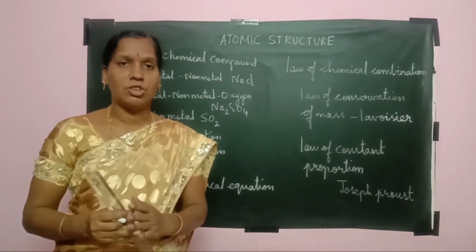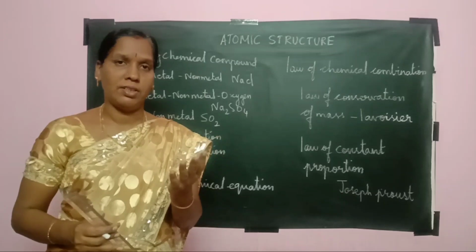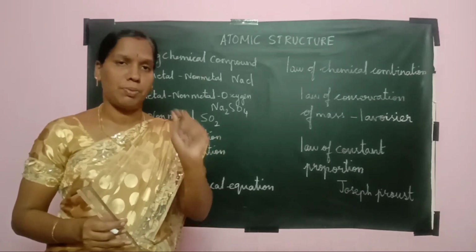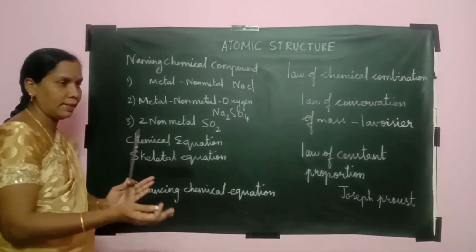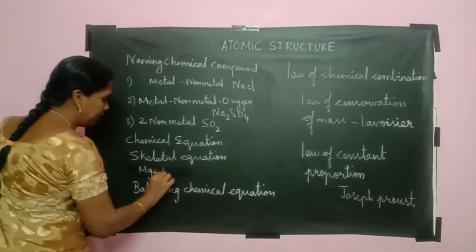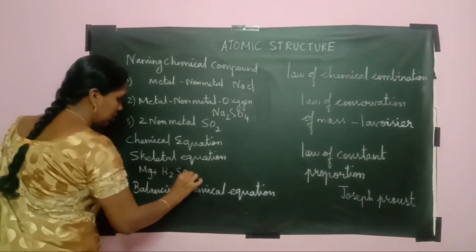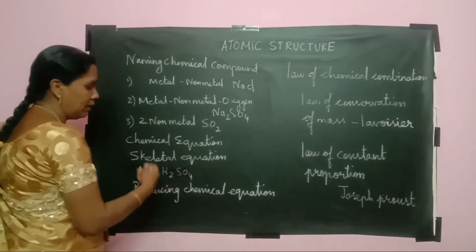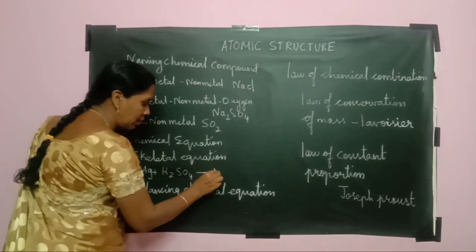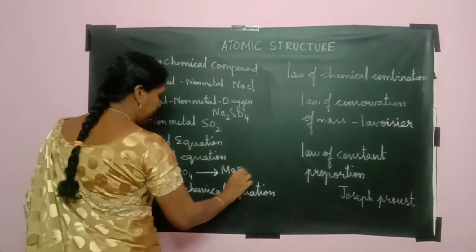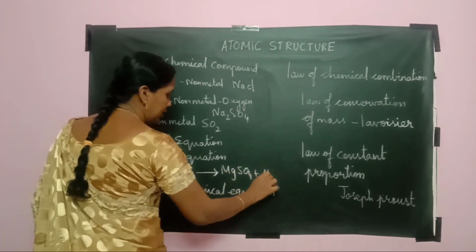The reactants should always be written on the left hand side. If two elements are being added, we have to use a plus sign. For example, reactants on the left hand side: Mg plus sulfuric acid, H2SO4. When two elements are added, we put a plus sign, followed by an arrow mark. So you get magnesium sulfate plus hydrogen.